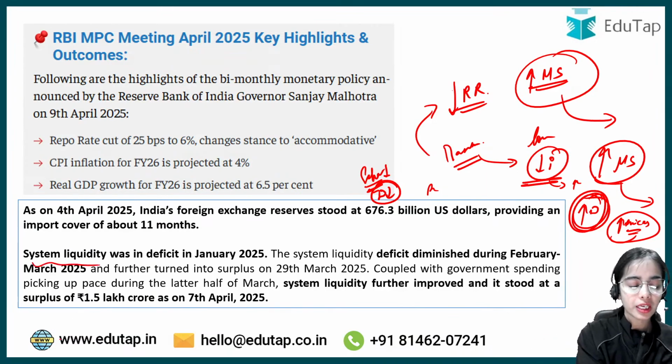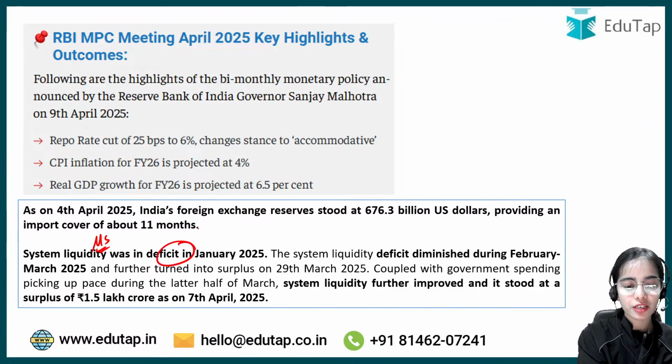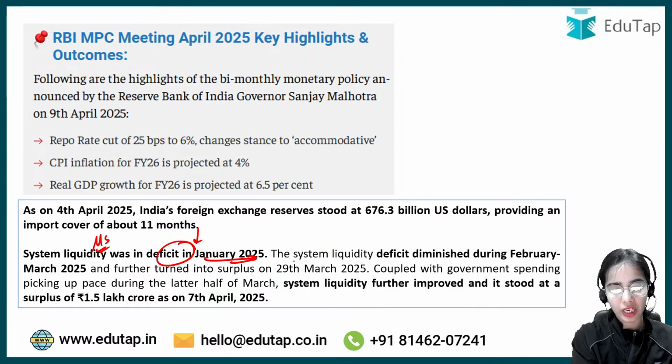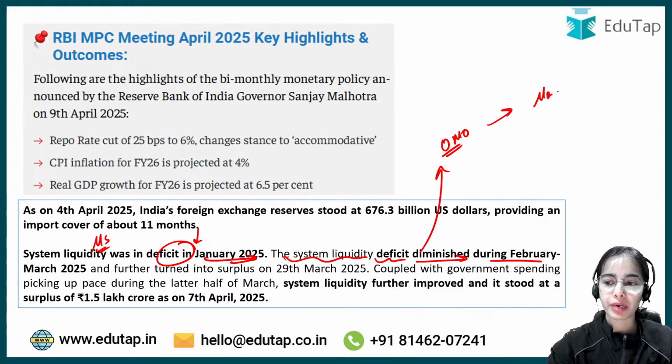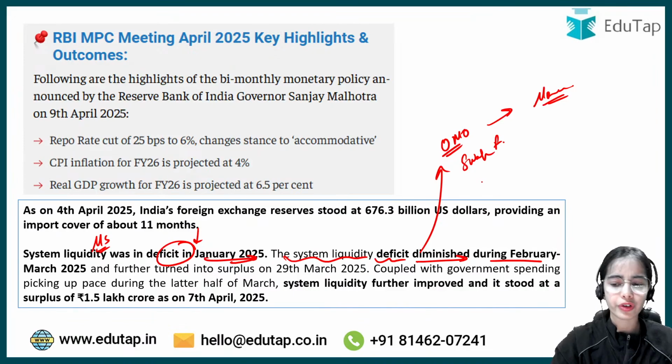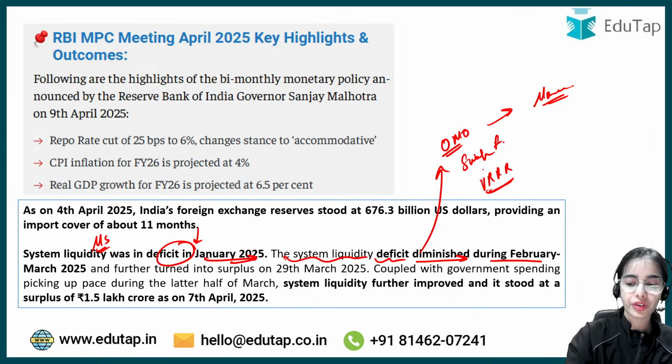Now, system liquidity was in deficit. System liquidity, that means money supply, was in deficit. It was reduced in January 2025. The system liquidity deficit diminished during February-March 2025. As you know, the RBI was conducting open market operations. RBI was providing money through open market operations, through the swap facility, and through the variable reverse repo rate, through the variable repo rate.